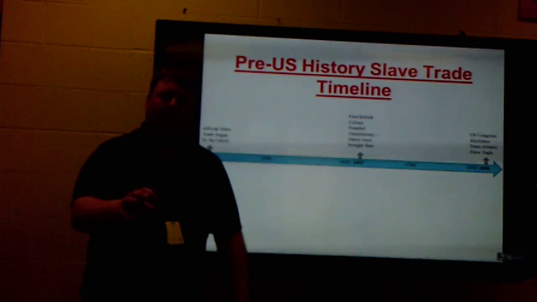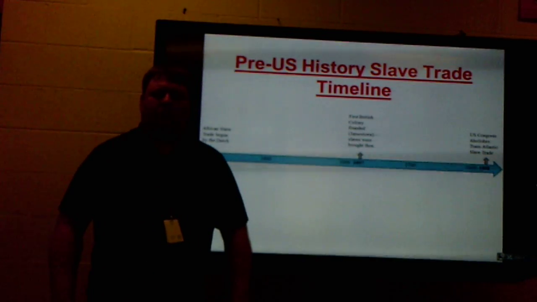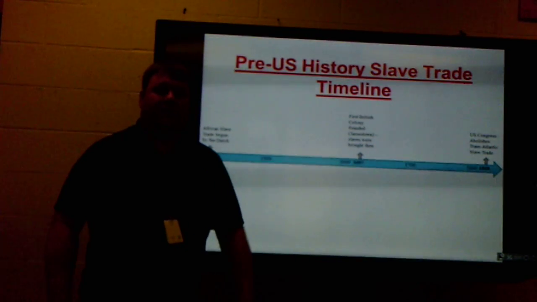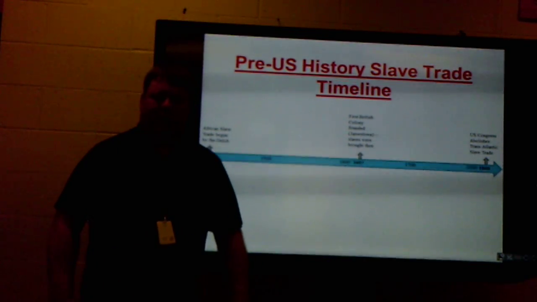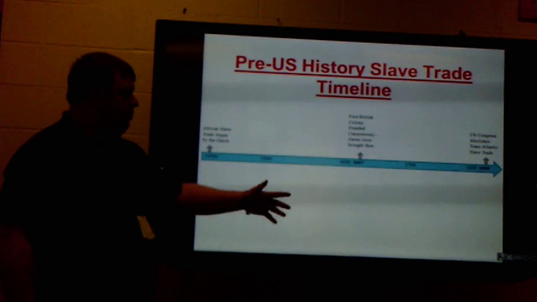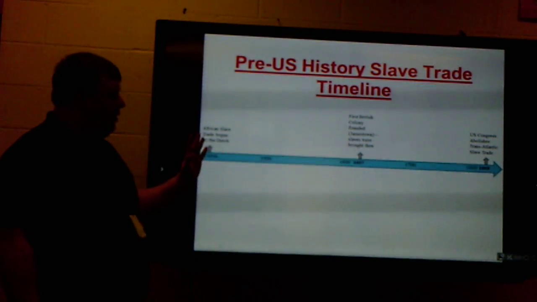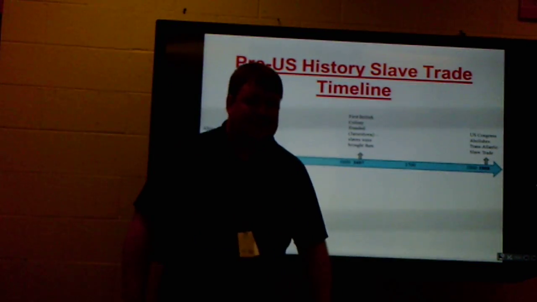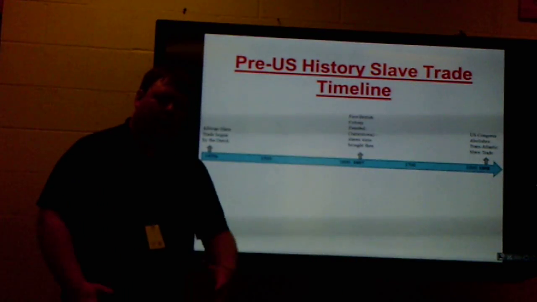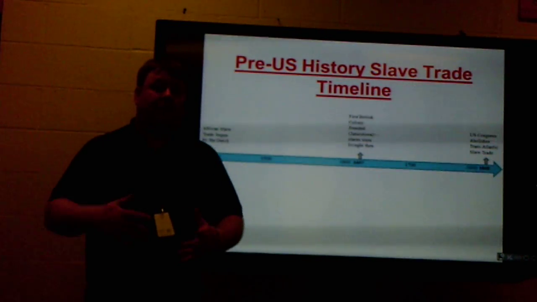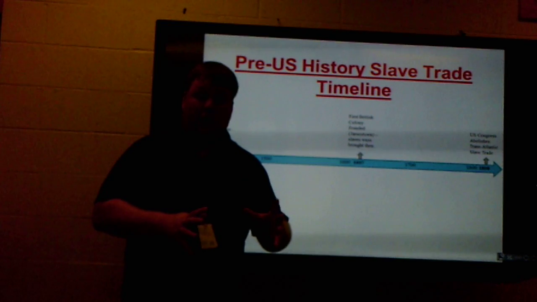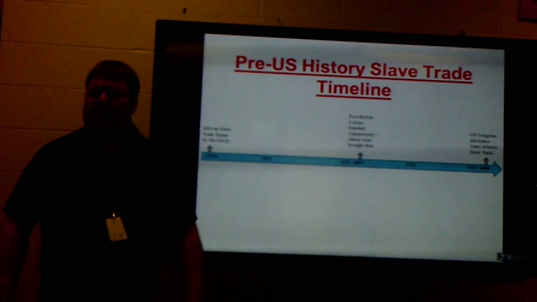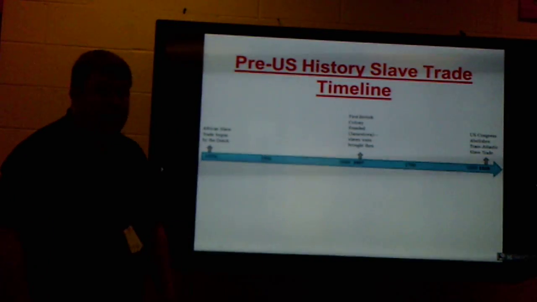This is the first permanent, successful colony by the British, and again it's Jamestown, and it's in Virginia. It's a very swampy area right along the James River, and slaves were brought even then. And then looking far ahead, in 1808, that's when Congress finally abolishes the transatlantic slave trade. So they're not bringing or importing any more slaves, but the slaves are still being traded that are in America. Slaves that are slaves remain slaves, and they are traded after that point, but you're not importing any more slaves after 1808.